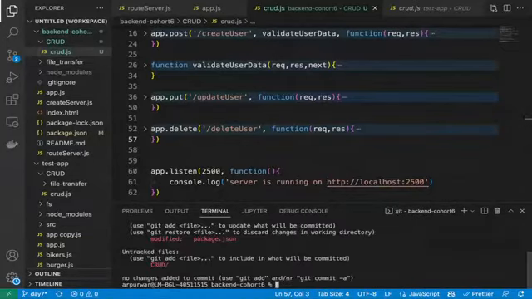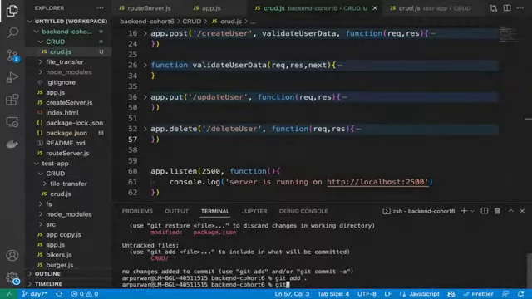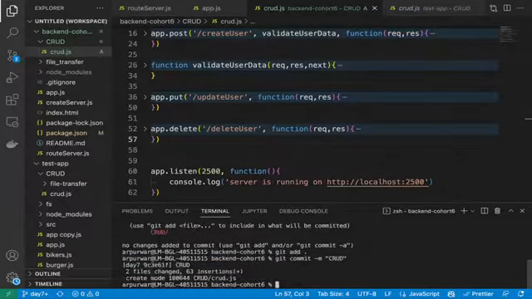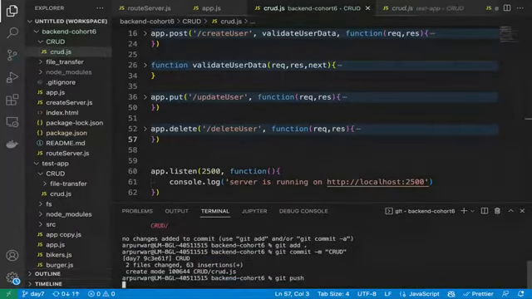Let me push this code first. Git add, git commit, CRUD operation, correct? Yeah, git push.